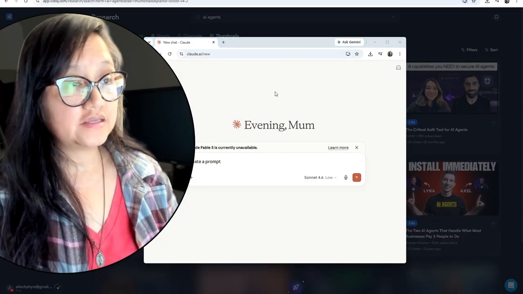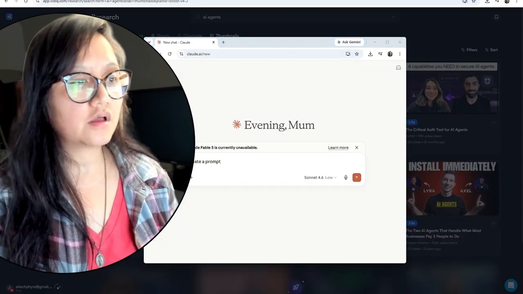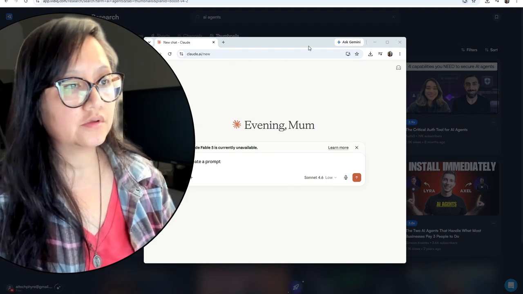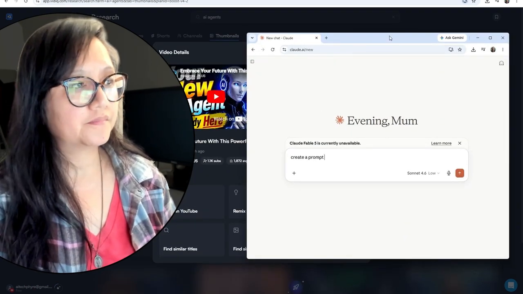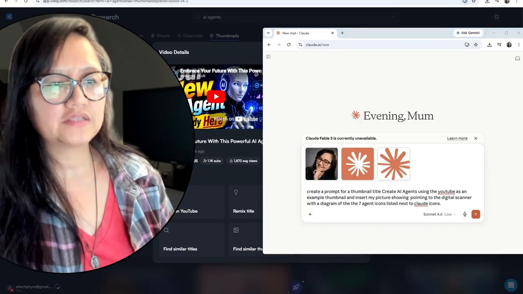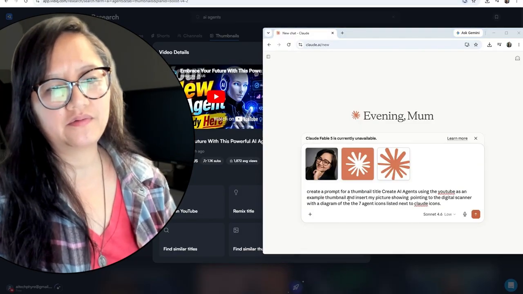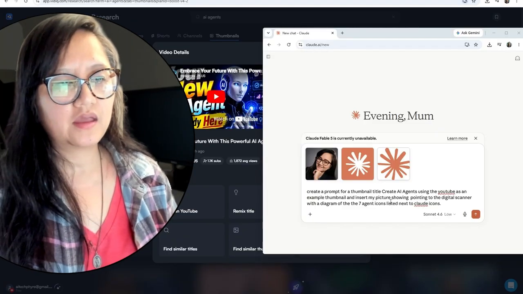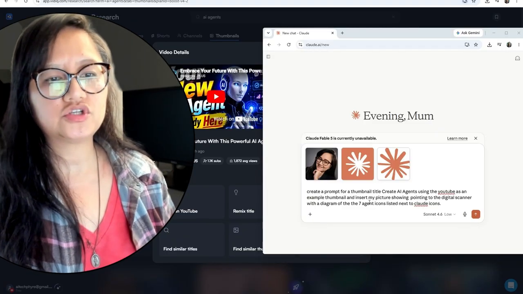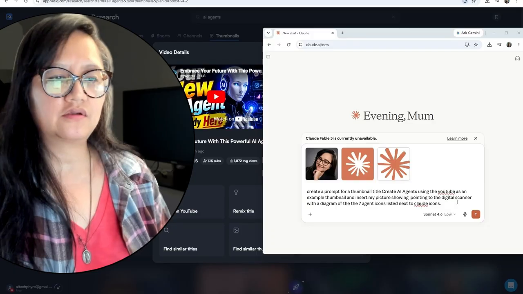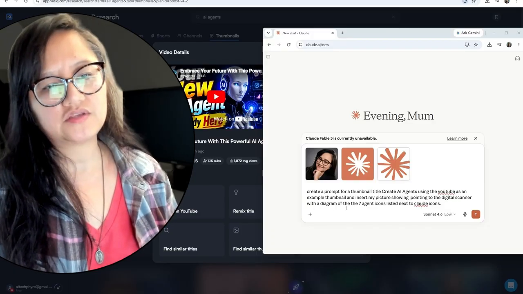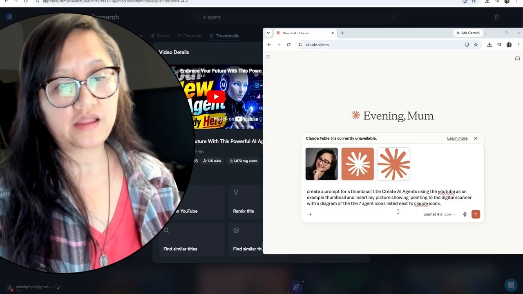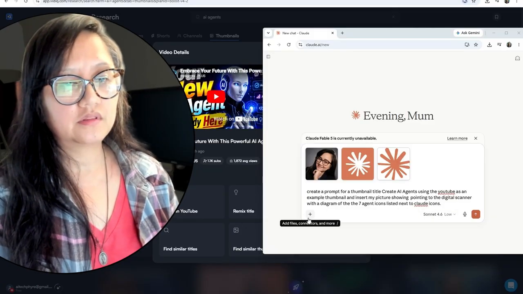Now that I have an idea, I'm going to use Claude to write myself a prompt, so that way it would look similar to this thumbnail. I'm going to tell it, create a prompt for thumbnail, title, create AI agents using the YouTube as an example thumbnail, and insert my picture showing pointing to the digital scanner with a diagram of the 7 agent icons listed next to the Claude icons. And I've got to upload the link.